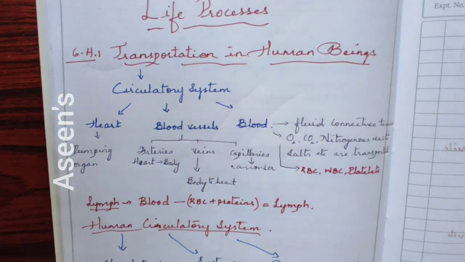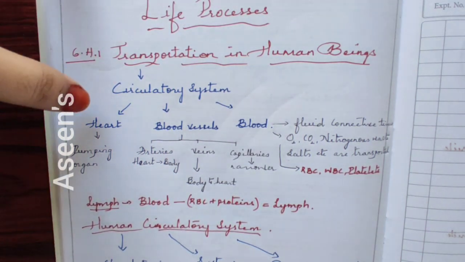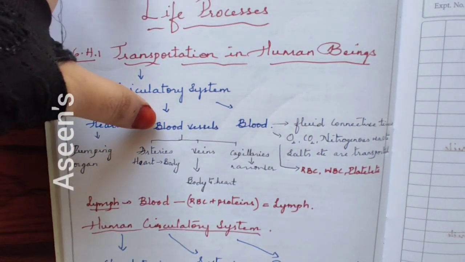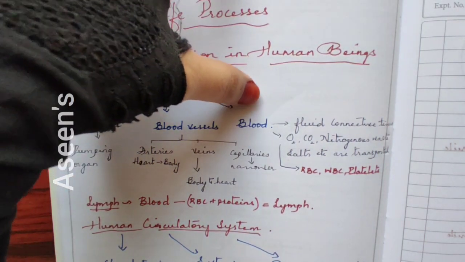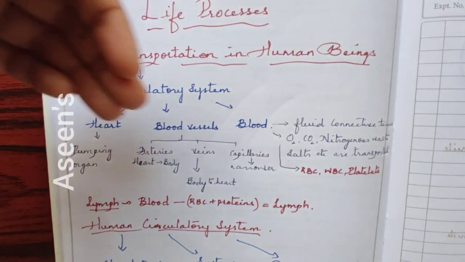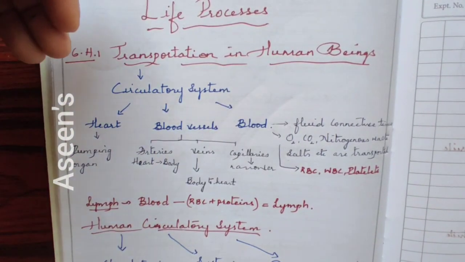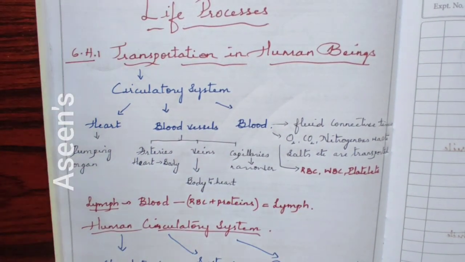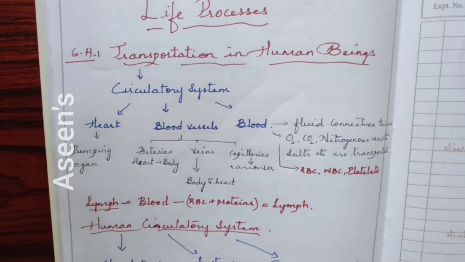The circulatory system of our body comprises 3 main components: heart, blood vessels, and of course blood, which we have spoken about. Let's start with blood and then come to blood vessels and heart, since we have already established that blood is the most important part for transportation inside our body. Blood is in fluid form.